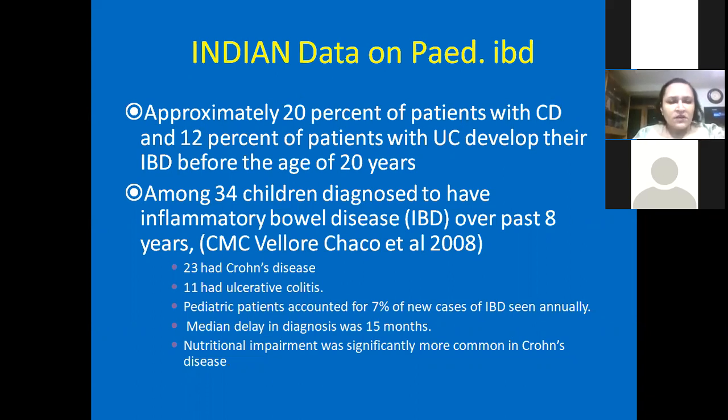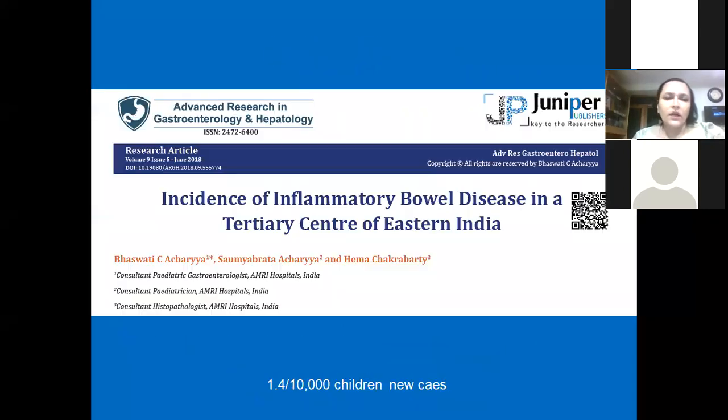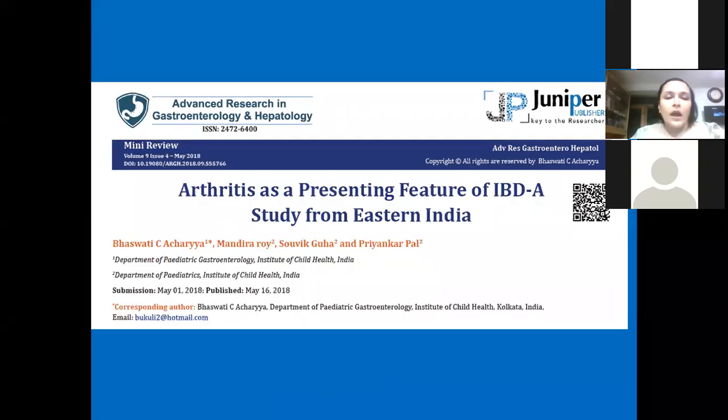This was one of the surveys. These were a few small studies quite long back, and this was a questionnaire survey that was also in the early 2000s. That time we didn't have any Eastern India data. We have few Eastern India data. Here we showed an incidence of 1.4 per 10,000 children, new cases every year. And we published on arthritis as a presentation of IBD from our place.